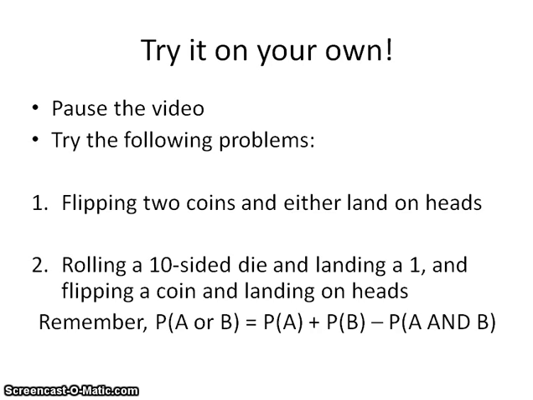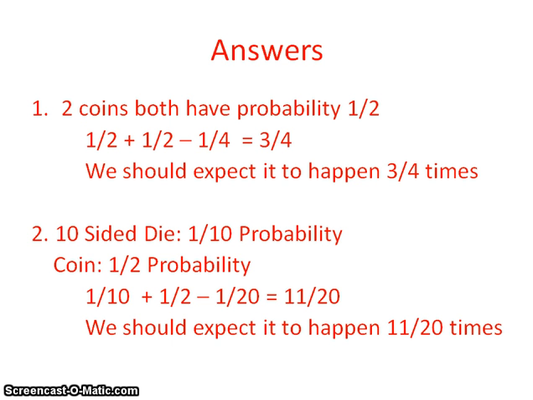Alright, so we're going to switch to the answers. In this case, 2 coins both have a probability of 1/2. So it's 1/2 plus 1/2, because those are the probabilities of A and B. Then we subtract the probability of both. So we have 1/2 plus 1/2 minus the 1/4, because it's 1/2 times 1/2. And that gives us 3/4 as our probability.